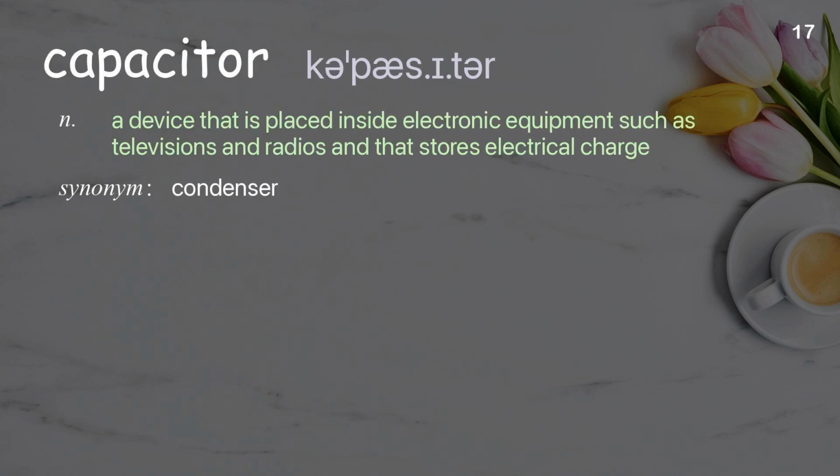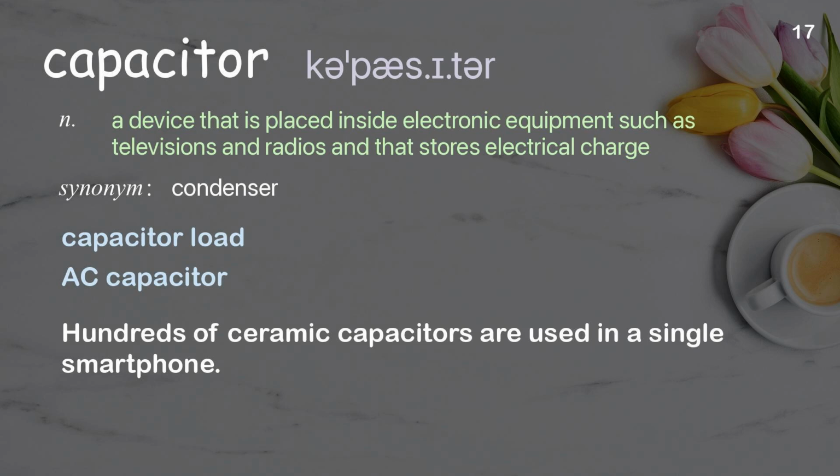Capacitor. A device that is placed inside electronic equipment such as televisions and radios, and that stores electrical charge. Examples: Capacitor load. AC capacitor. Hundreds of ceramic capacitors are used in a single smartphone.